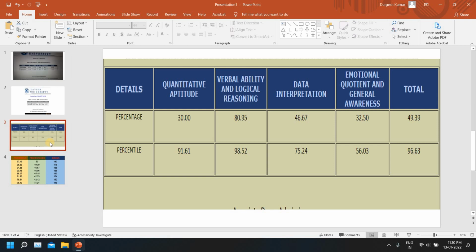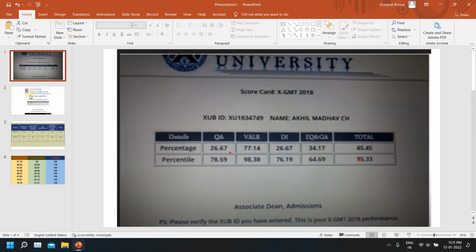So the thing here is, let's assume whatever the cutoff will be, I think 4 to 5 questions would be more than sufficient to clear the sectional cutoff of QA. You see, 4 to 5 questions among 30 questions, and you have around 30 minutes to solve. So the sectional cutoff should not be a problem, but again, as you got an idea, the level of difficulty is changing quite a lot.